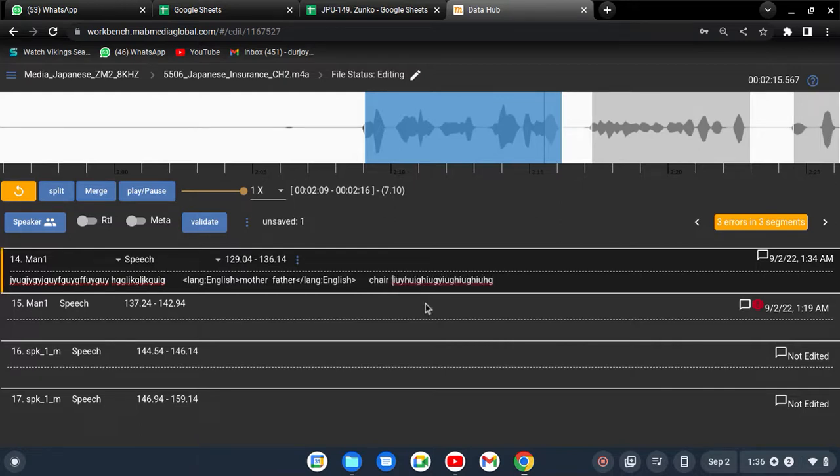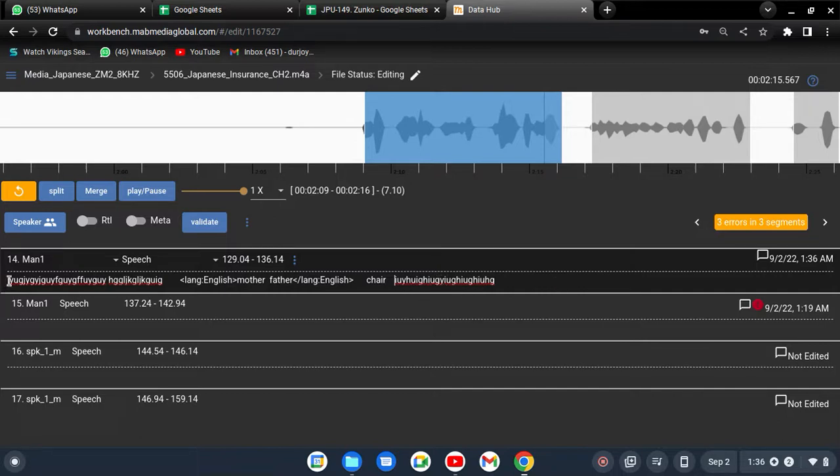So I hope you understand now. There are two kinds of English words. First, if an English word has a meaning in your country that you are using, just mark it as an English tag. Write it down in English font, in small letters, and after that mark it as an English tag. And if you find an English word whose meaning you are not using, because you are using that English word in your country, in your language, in your daily life, then just write the English word and leave it. After that, continue your transcription.